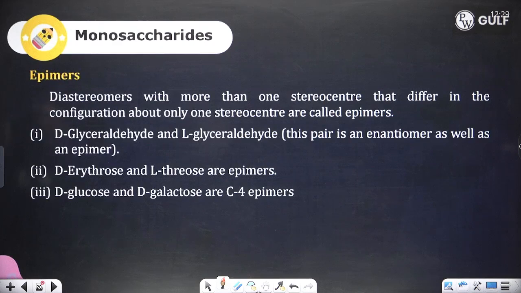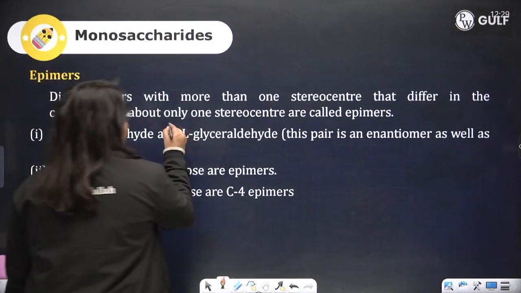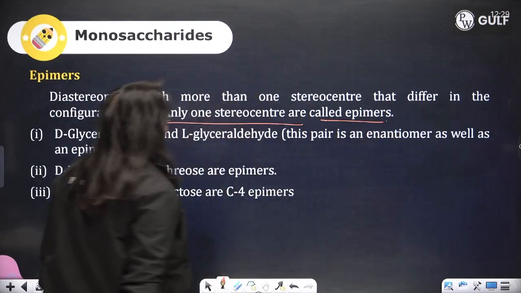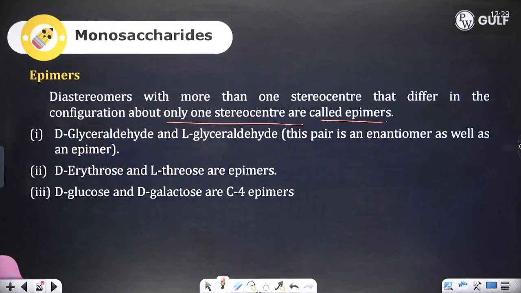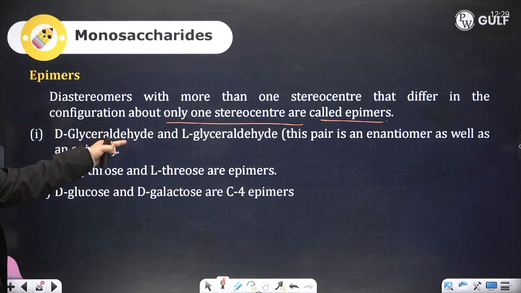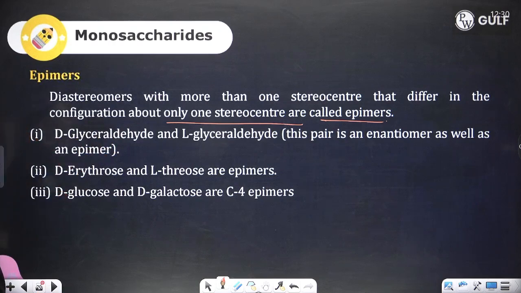Now, what are epimers? Diastereomers with more than one stereocenter that differ in the configuration about only one stereocenter are known as epimers. Example, D-glyceraldehyde and L-glyceraldehyde. Okay, they are enantiomers as well as epimers. Erythrose, threose, glucose, galactose, they are all C4 epimers.